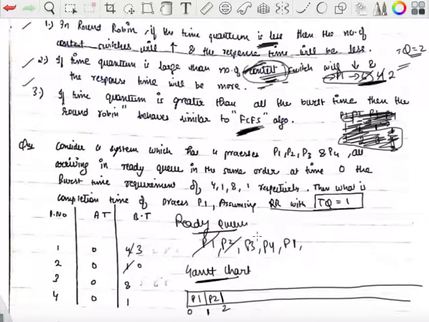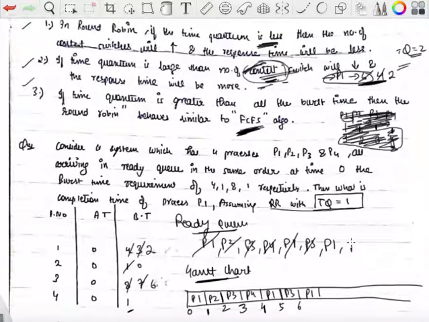Now P3. P3 requires 8, but the time quantum is 1, so execute for 1 unit of time. It becomes 7. P3 requires more, right? Now P4 requires 1 unit of time. Can we execute it for 1? Yes, the time quantum is 1. So write 4 here. Now P1 executes. How much time does P1 require? It requires 3. Can we execute for 3? No, only 1. So write 2 here and write 5 here. P1 requires more. Now P3 executes for 1 unit of time. Make it 6 and write P3 again here.